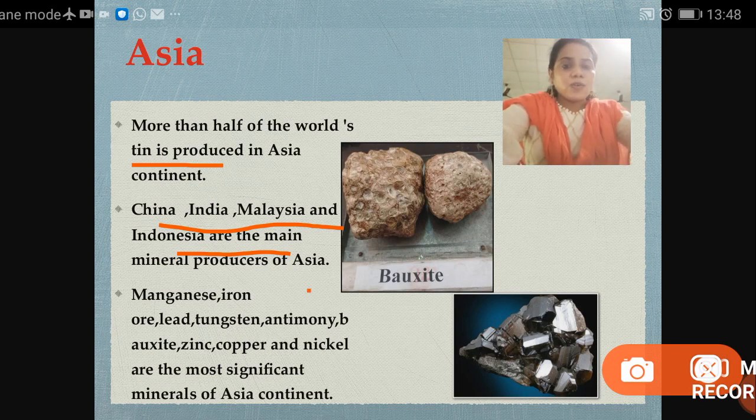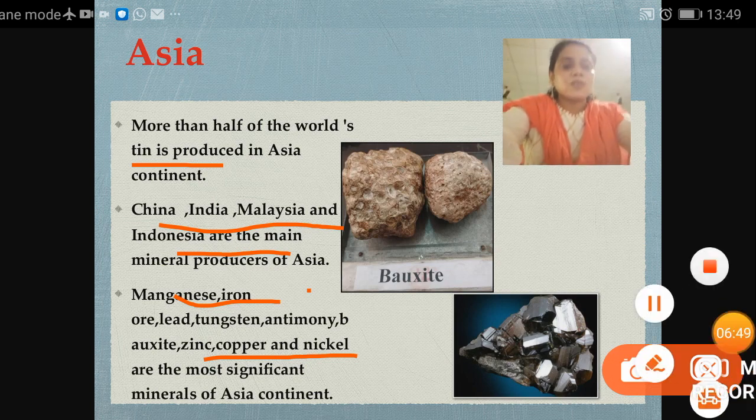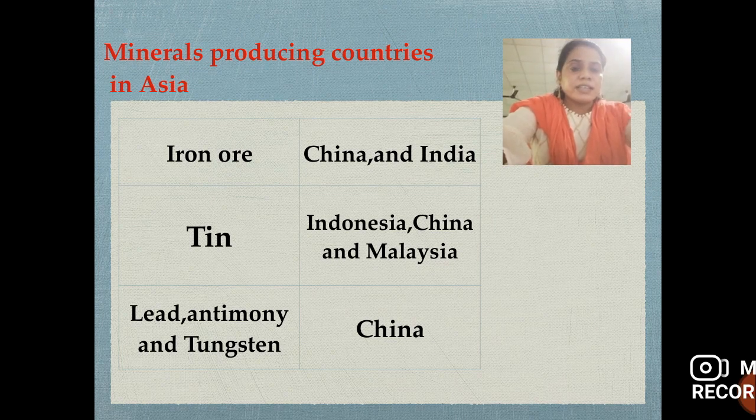Manganese, iron ore, lead, tungsten, antimony, bauxite, zinc, copper and nickel are the most significant minerals of the Asian continent. These are the significant mineral-producing countries in Asia.